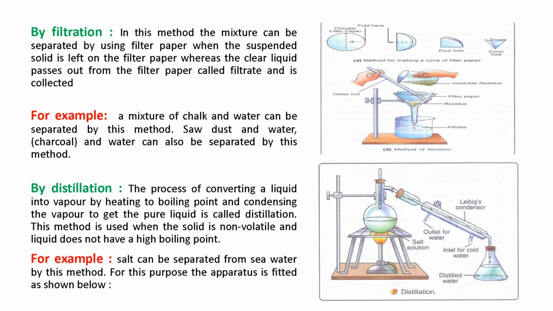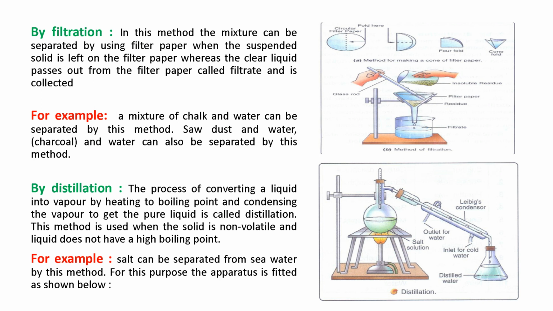The clear liquid which we get is the filtrate, and the solid portion of the solution is known as residue. So these are the two important terms you have to remember: the solid part left on the filter paper is the residue, and the clear liquid which passes out from the filter paper is known as filtrate, which we collect in another beaker. For example, a mixture of chalk and water, or sawdust and water, can be separated by the process of filtration.